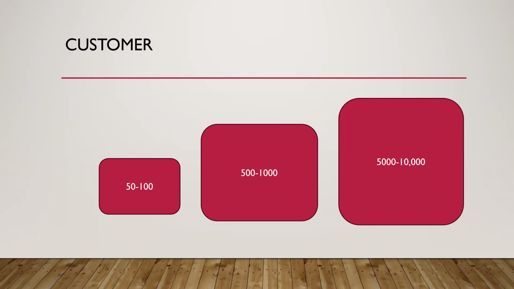This is the example of Sharmaji. Sharmaji is the person who was the owner of one bag shop. He was having different kinds of bags. So when he started the shop, the customers that were coming to his shop on a monthly basis were around 50 to 100. So during this time, he was able to manage everything on his own. But slowly the business started to grow. Now the customers that were coming to him were around 500 to 1000.